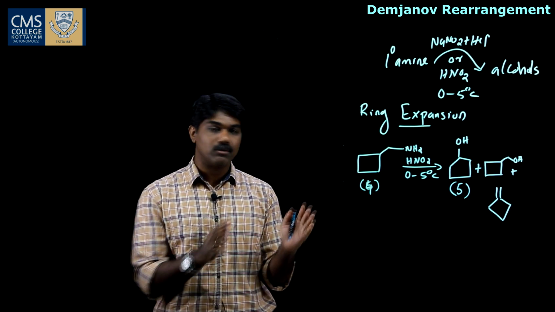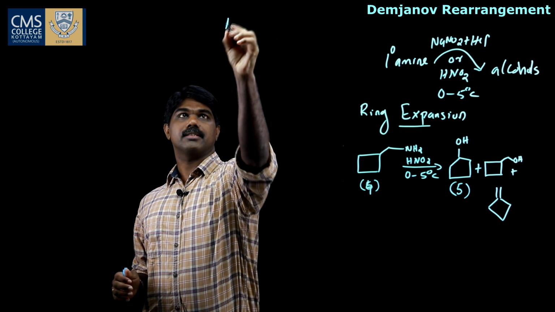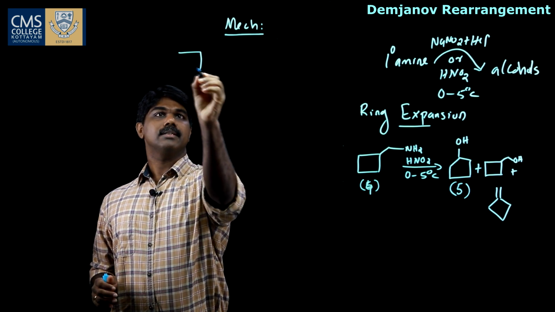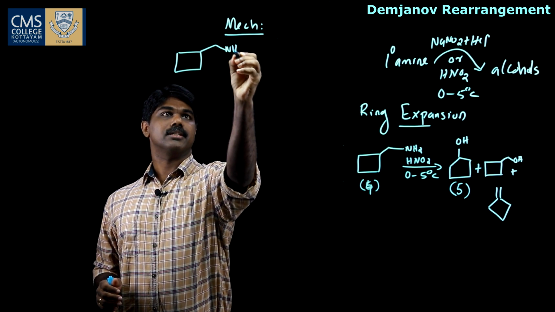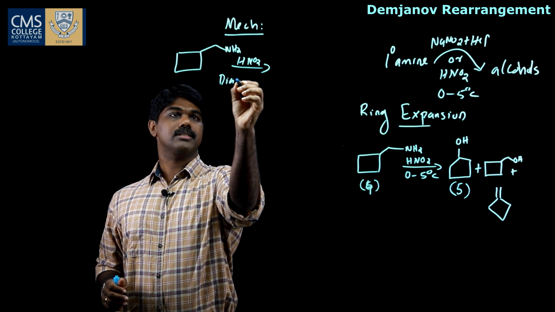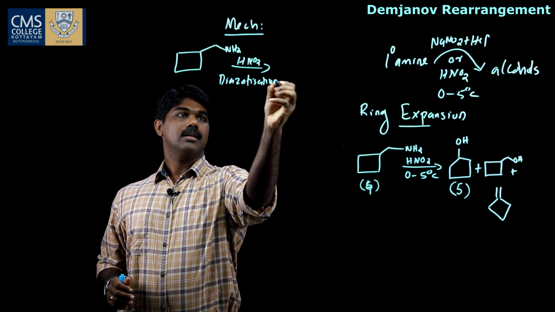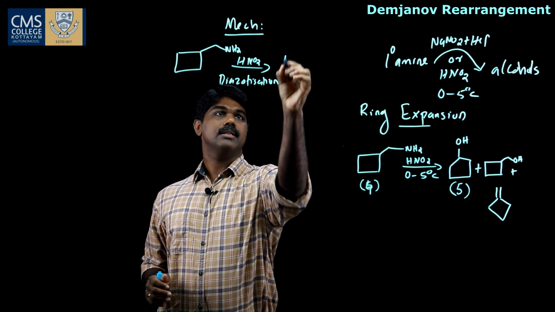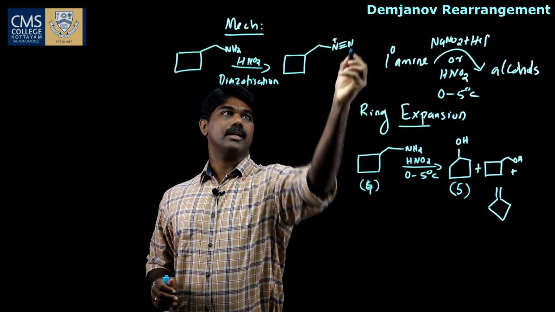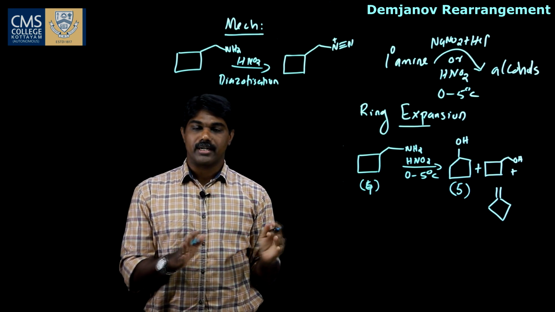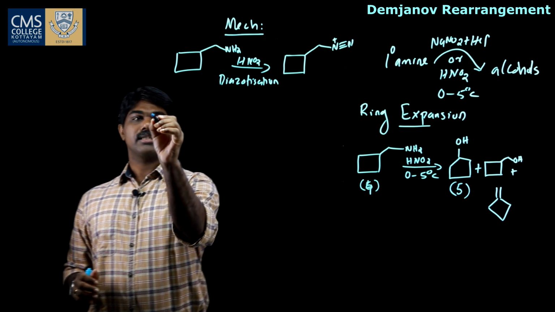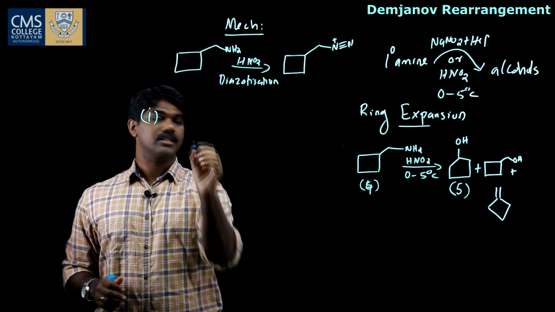Let us see the mechanism, how these products are formed. So mechanism, in the first step, this primary amine undergoes diazotization reaction in presence of HNO2. So the reaction is a diazotization reaction. Undergo diazotization to form diazonium salt, N plus triple bond N. Okay, this diazonium salt undergoes various reactions and rearrangement to form the products. Let us see the first product formation.